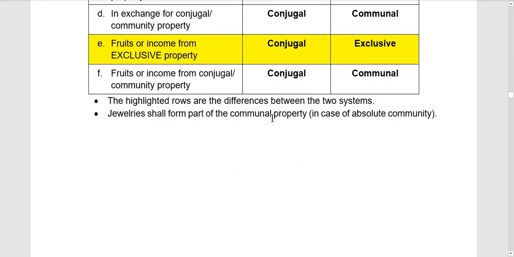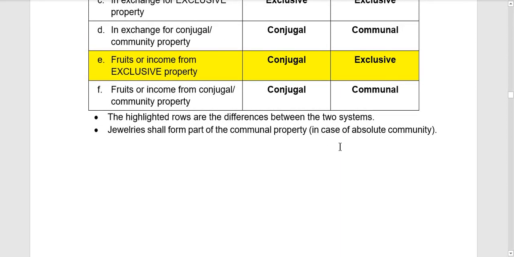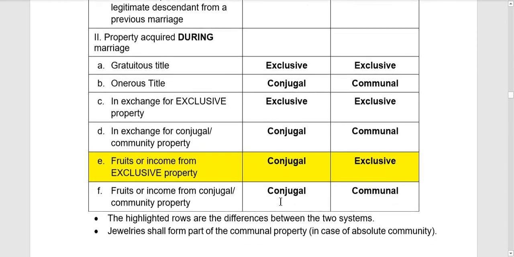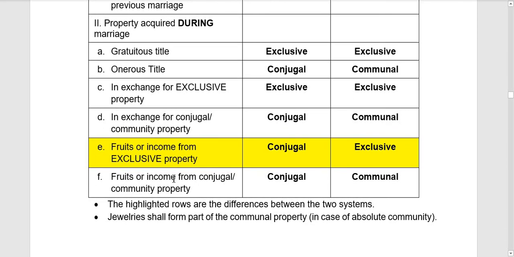Jewelry shall form part of the communal property in case of absolute community. So magdi-differ lang si jewelry. Kanino bang property si jewelry kapag yung property regime is absolute community of property? Kasi under absolute community of property, si jewelry is part of the communal property or community property.